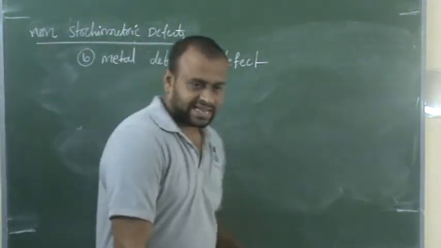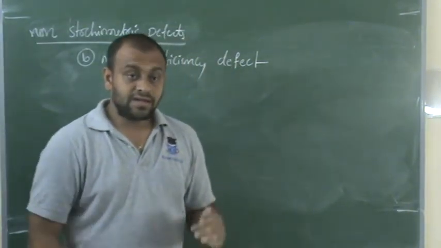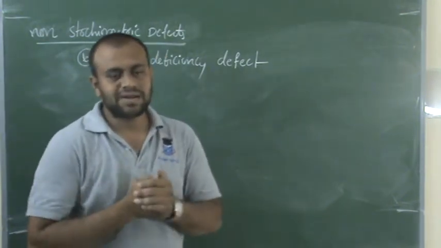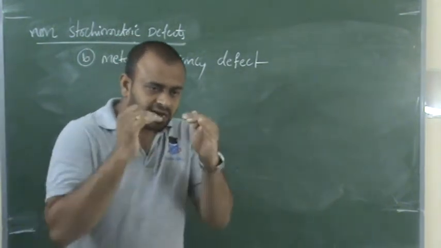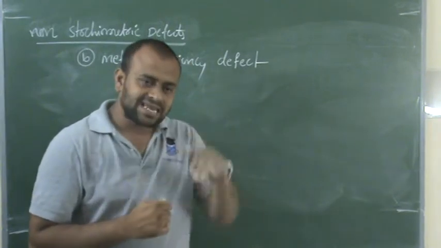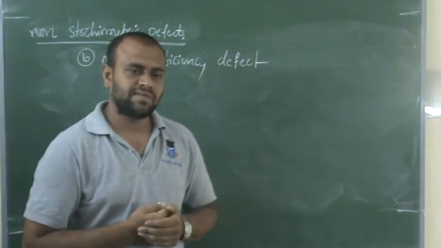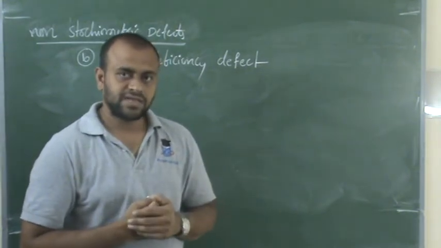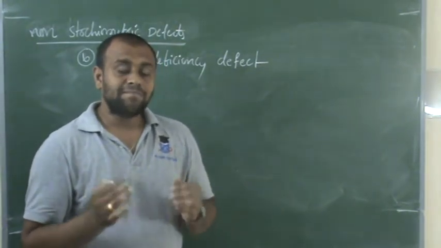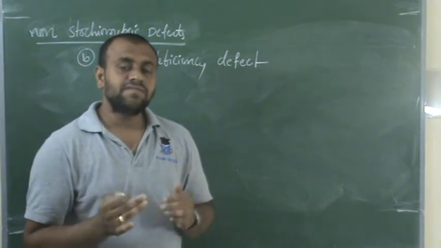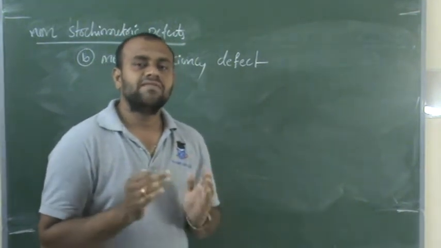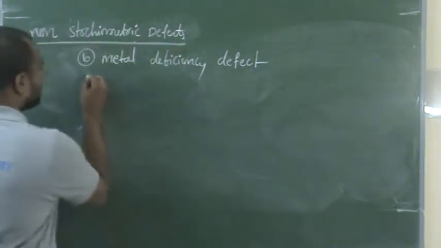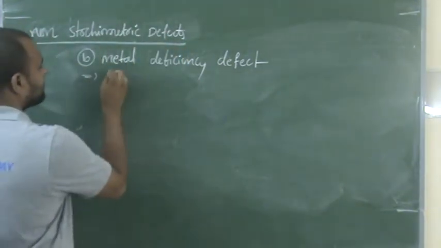The name itself indicates the metal will decrease in the crystal. There will be a decrease in the number of metal ions. Why does this happen? This happens mainly in crystals which contain metal ions having variable oxidation states.